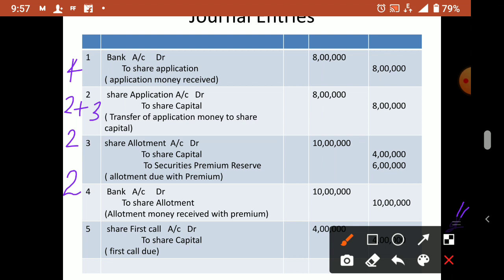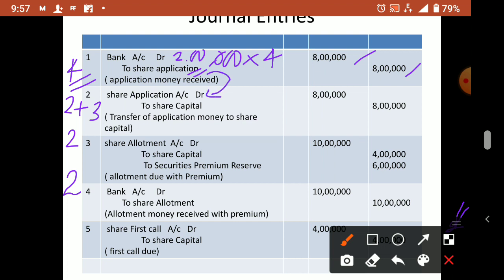What is the number of shares? 2 lakhs into application, no premium is there. So the normal application amount is 4. 2 lakh into 4 is 8 lakhs.